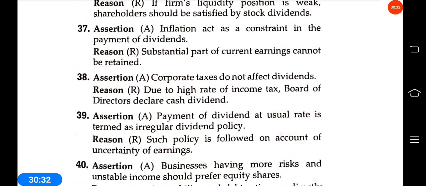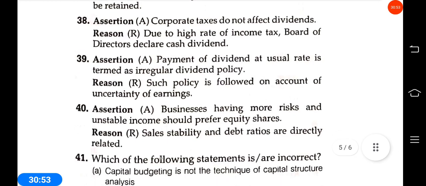Payment of a dividend at usual rate is termed as irregular dividend policy. It's not correct. It's not an irregular dividend. Such policy is followed on account of uncertainty of earning. Dividend always depends on earning of the business.